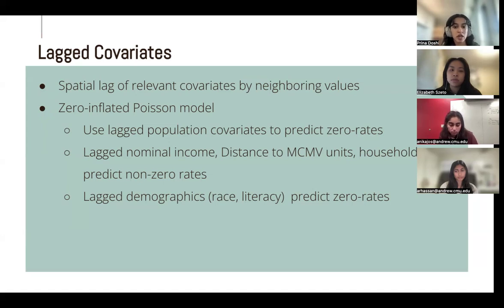Specifically, we saw that lagged nominal income, distance to MCMV housing units, and different household indicators helped to predict the non-zero rates, whereas the lagged demographic variables such as race and literacy helped to predict zero rates.